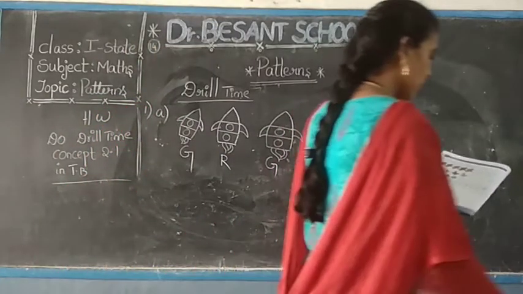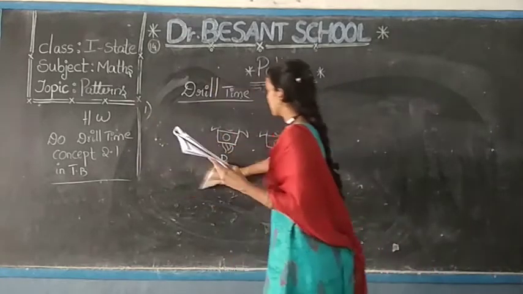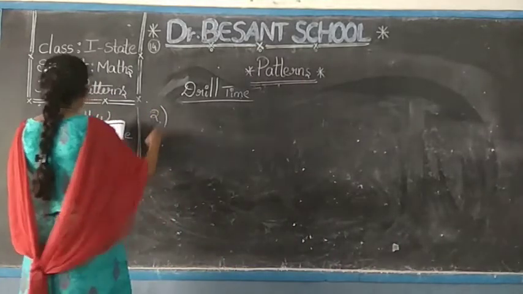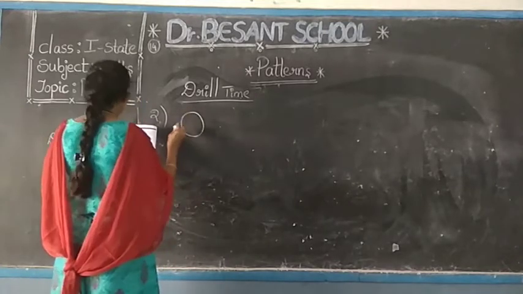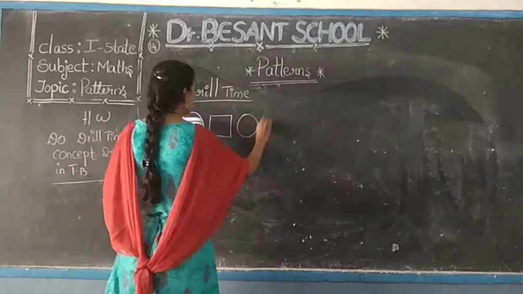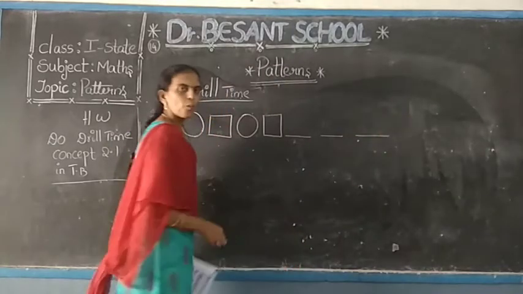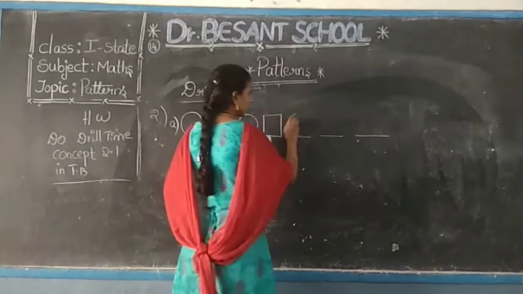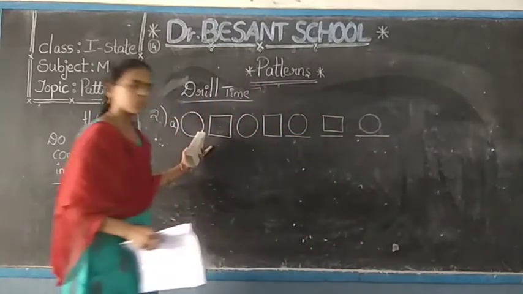Okay. Next one, observe and complete these patterns. Okay, second one I am explaining you. Second problem, look into your textbook first. See, observe and complete these patterns. In that first one I am explaining you. Circle, square, circle, square. So next three blanks given. What is the next shapes going to be? Circle, square. Again, circle, square, circle. Because these two are the basic shapes.